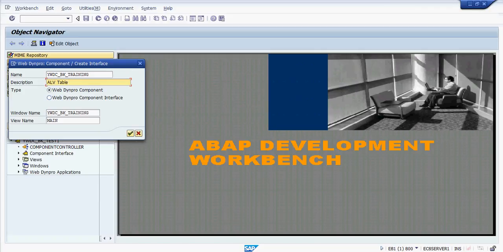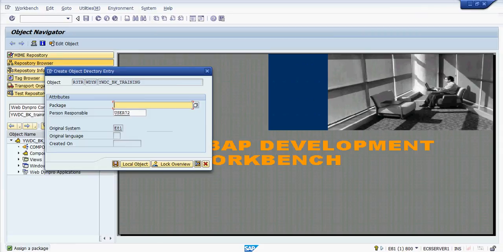Okay, for the WebDynpro component, as you have seen in the course content, you have a set of controllers created. We will be discussing more about controllers and the architecture in the regular training. W_main, okay, and then V_main. So we have to follow W_main for window, and these are the naming conventions. Now let us see.